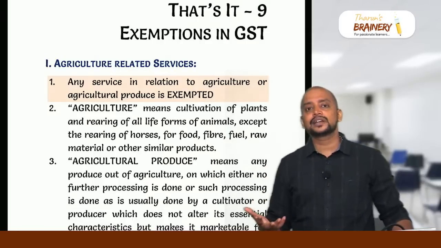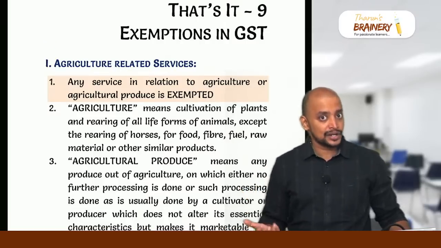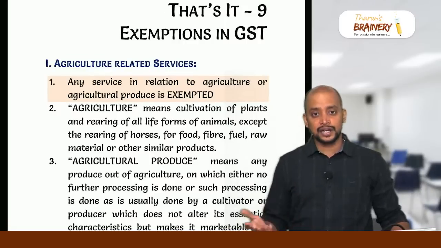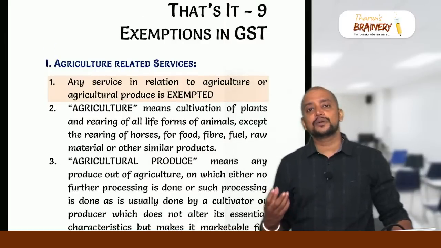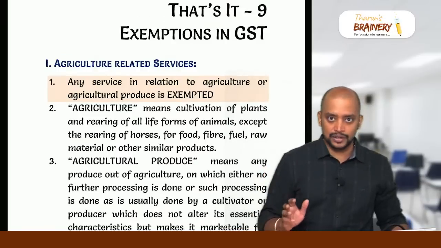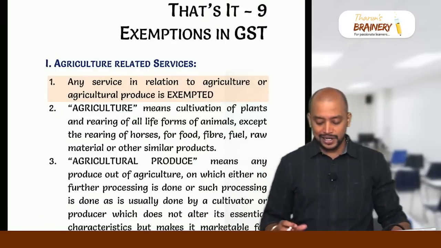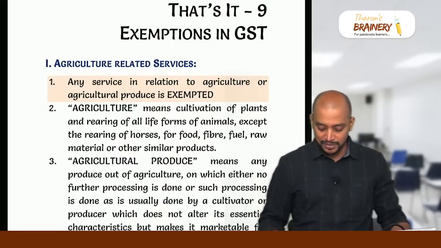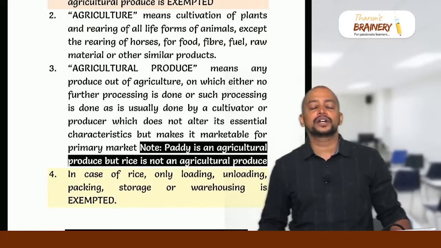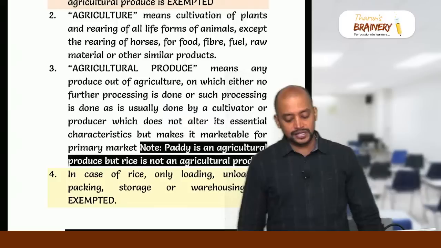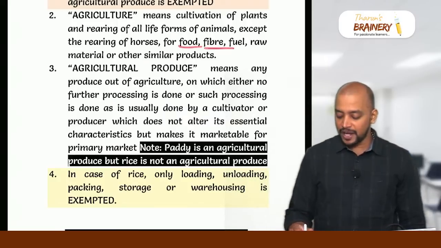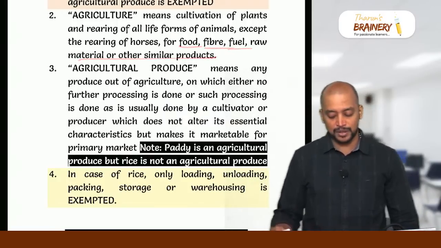What is agricultural produce? The primary produce out of agriculture on which no further processing is done. So fruits, vegetables, sugar cane, all these will come under agricultural produce. So storage of this agricultural produce is exempted. Okay. So any service in relation to agriculture or agricultural produce is exempted. And agriculture means what? Cultivation of plants and rearing of all livestock from animals other than horses. For what purpose? Food, fiber, fuel, raw material, or any other similar products.